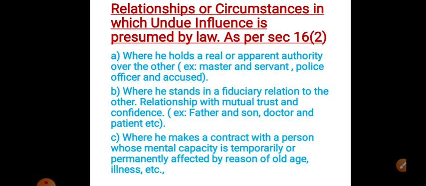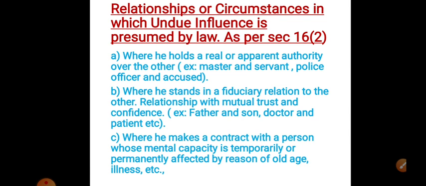And there are some cases where the law does not presume any undue influence in the following relations. For example, husband and wife, or mother and daughter. Only the illiterate wife, when coming to the husband, falls under undue influence. Husband and literate wife, mother and daughter, grandfather and grandson, creditor and debtor, principal and agent, landlord and tenant: in these cases, we cannot presume undue influence. Okay, these are the main examples, and we'll see some more examples of undue influence.